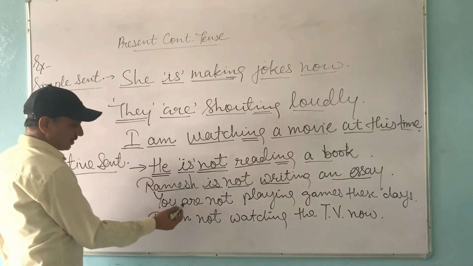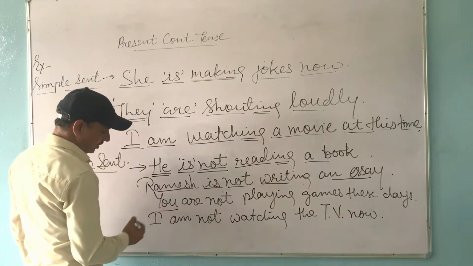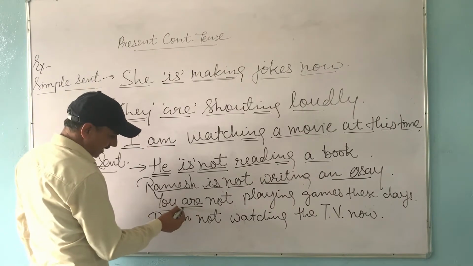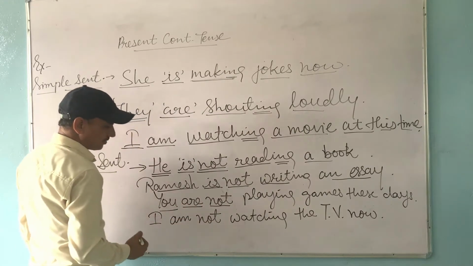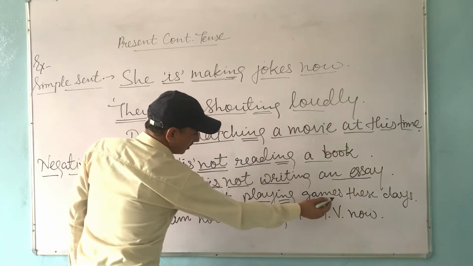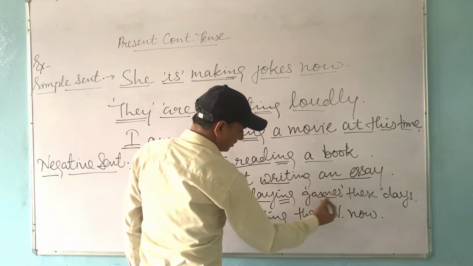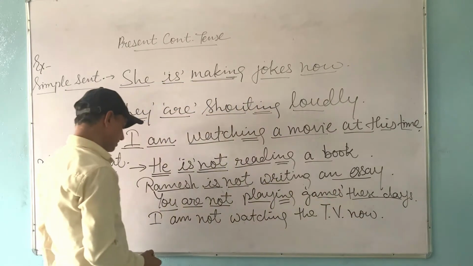Next example: You are not playing games these days. You is the subject in plural form. So are has been used. Then not is followed. Play is the first form of verb with ing. Games is the object. These days are the other words.